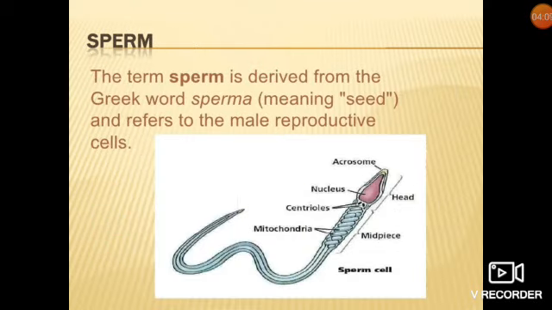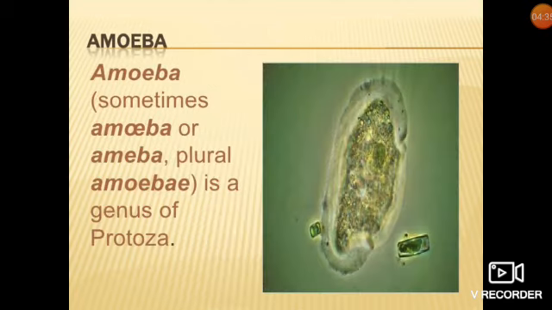Sperm. The term sperm is derived from the Greek word sperma meaning seed and refers to the male reproductive cell. As in the previous slide you have seen ovum, that is one of the gametes. The human beings produce two types of gamete. Males produce sperm, as you are seeing in this slide, and in the previous slide you have seen ovum, that is the female gamete or reproductive cell.